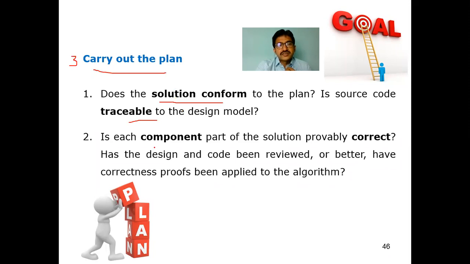The second question to answer in carrying out the plan is whether each component part of the solution is correct. In the sense that we have to review the design versus the code, whether whatever we designed in the design phase is reflected in the code generation as well.